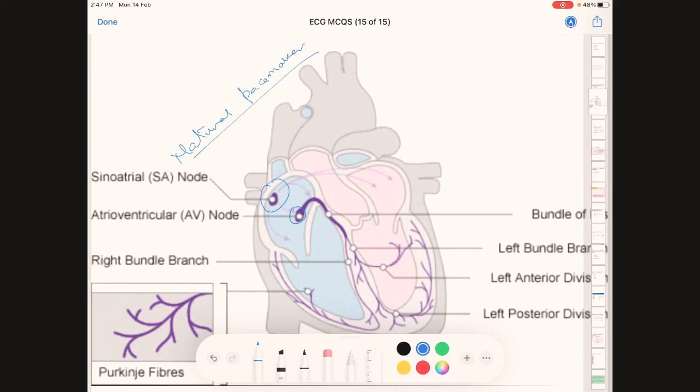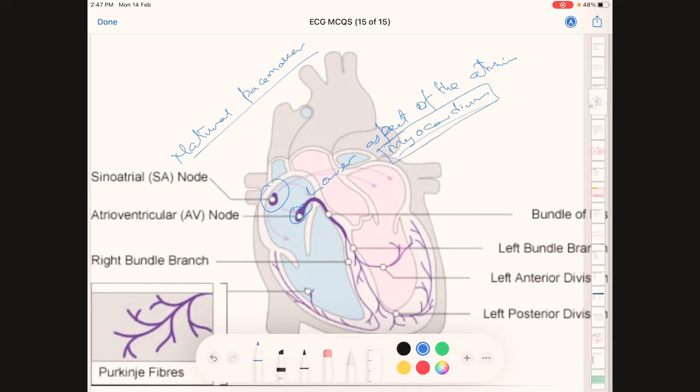AV node is located in the lower aspect of the atrium, as you can see here, and is exactly located at the myocardium. The myocardium is the muscular layer of the heart.